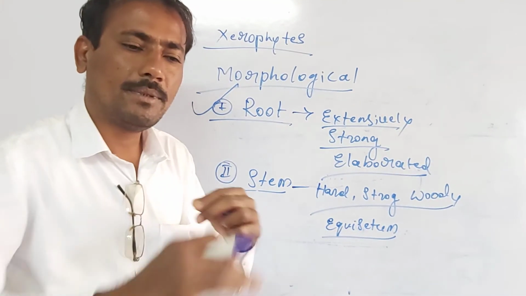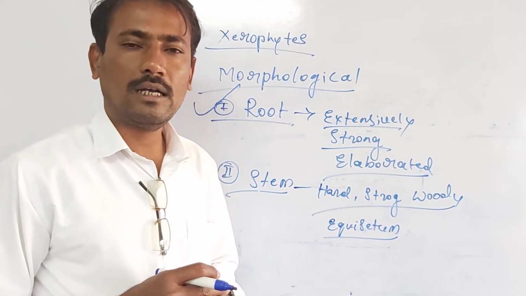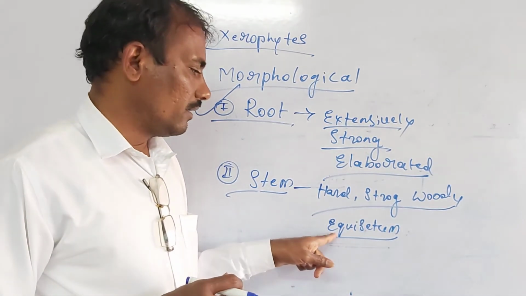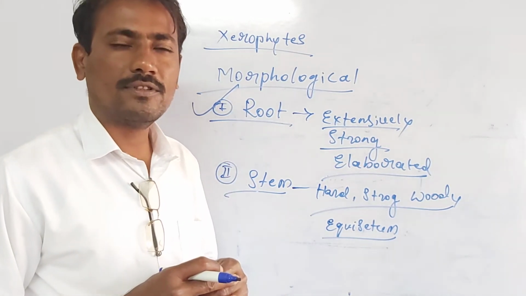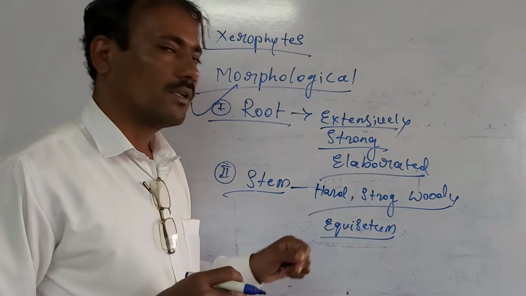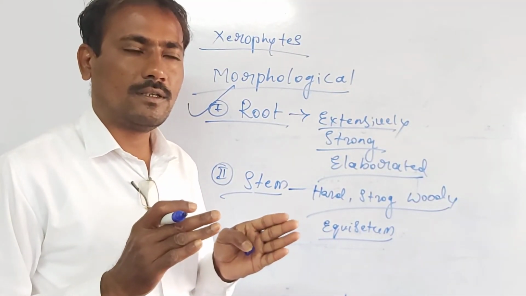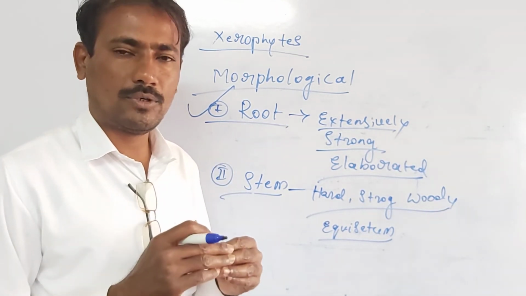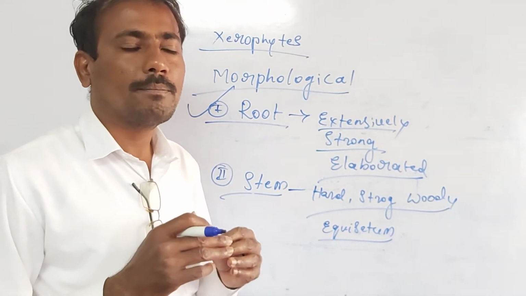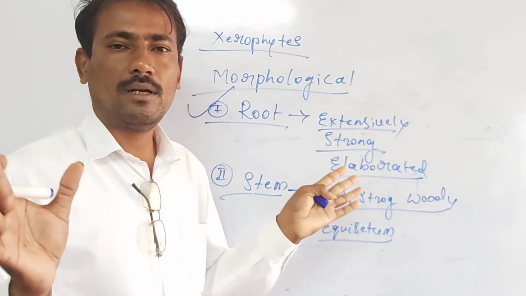The body surface of Equisetum is covered by a silica layer. That is, the stem of the plant body is covered by a layer of silica. Due to the presence of such a layer of silica over the surface of the entire plant body, the Equisetum plant can withstand such unfavorable conditions.